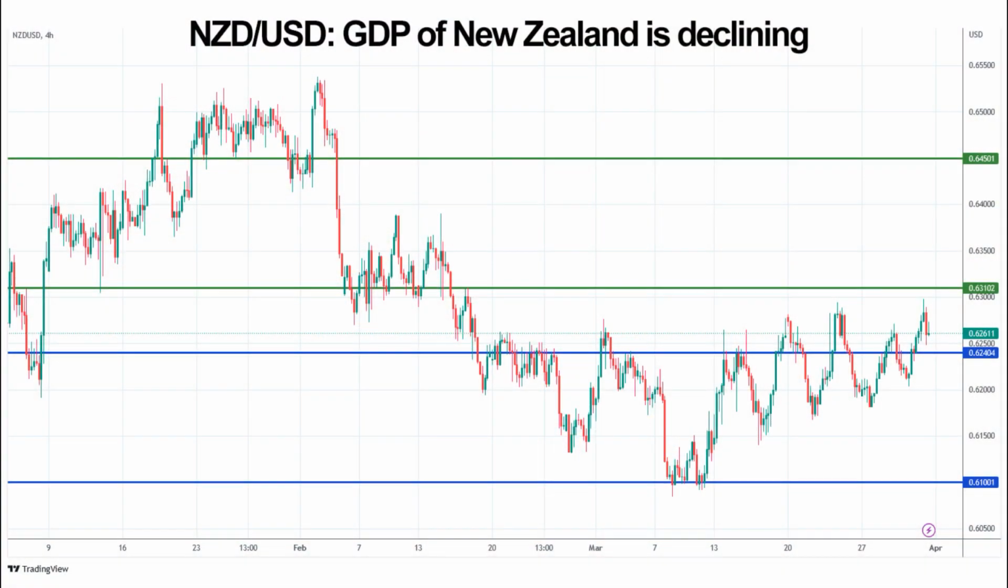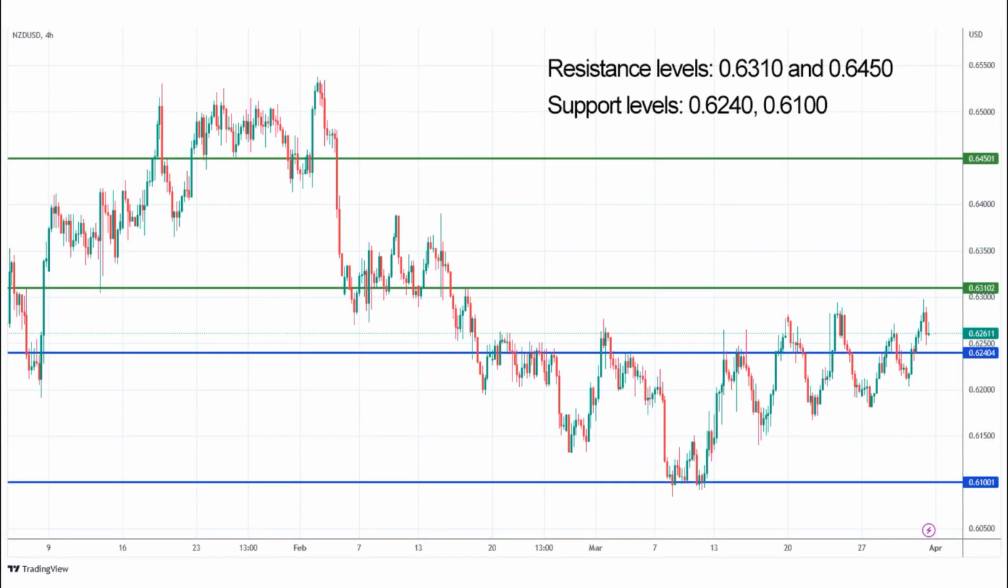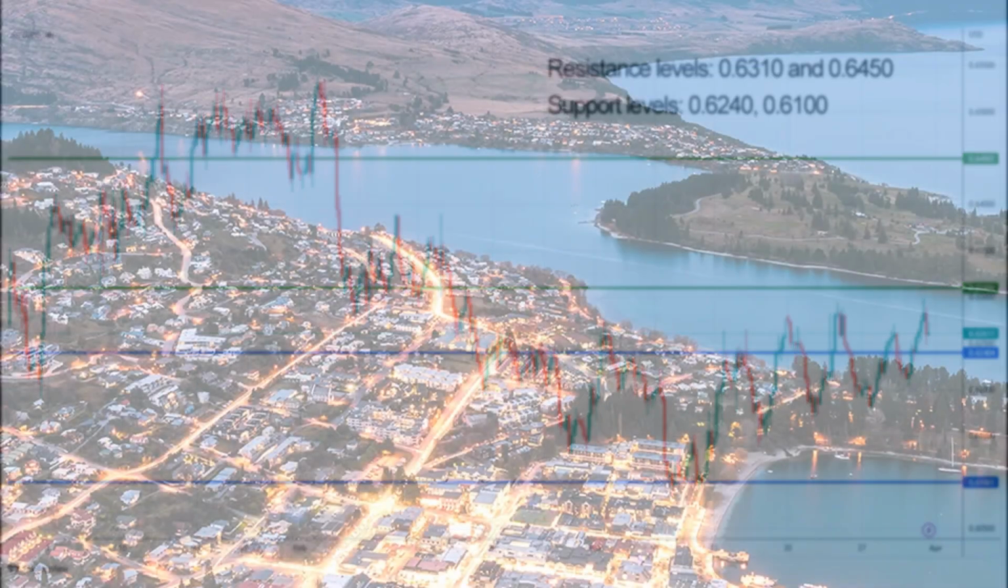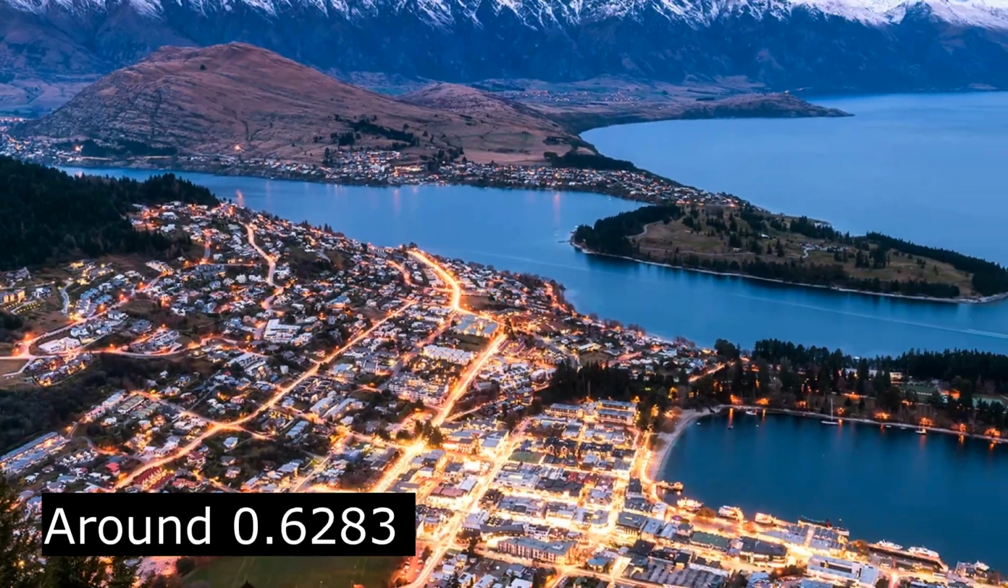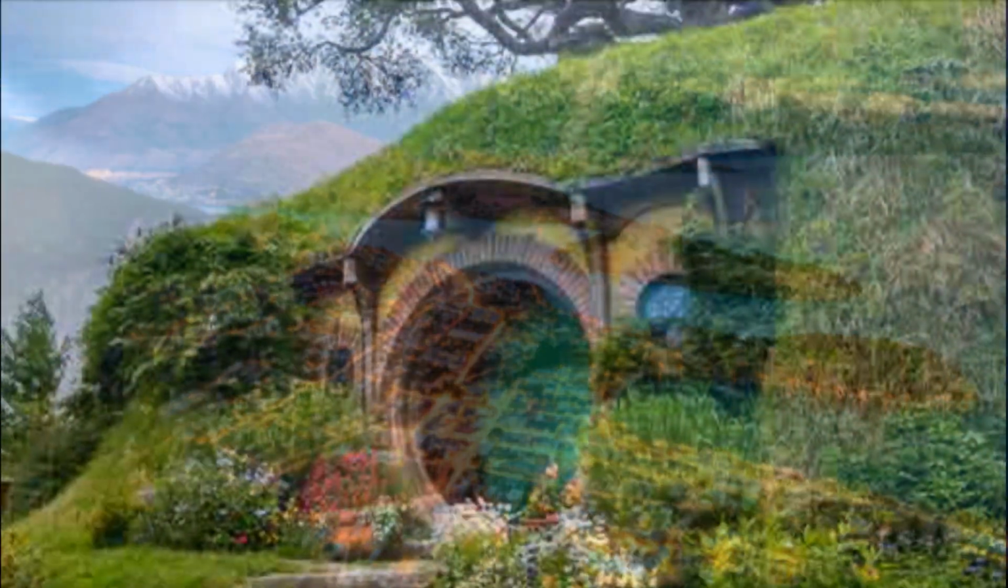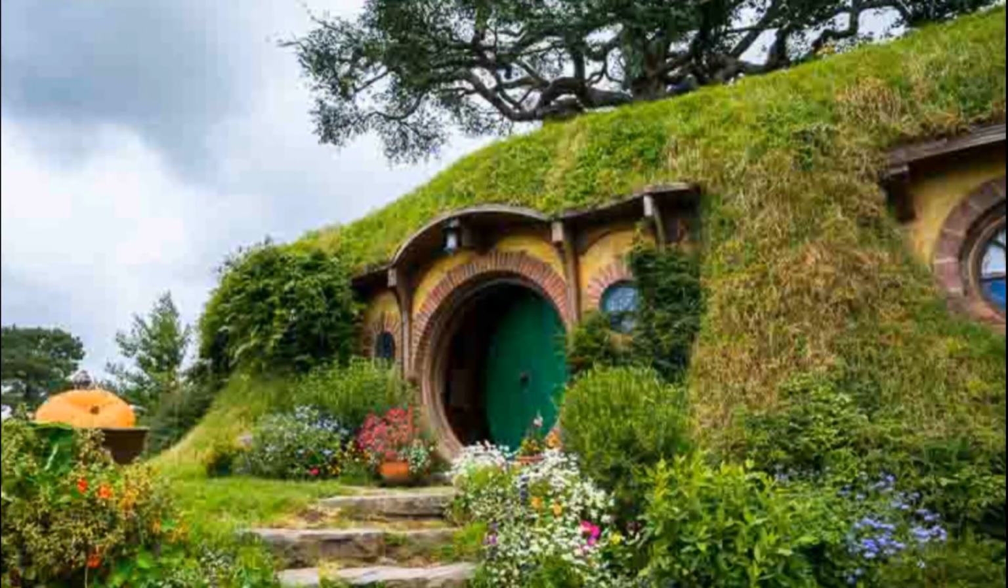New Zealand dollar US dollar, gross domestic product of New Zealand is declining. Resistance and support levels for the pair New Zealand dollar US dollar you can see now on the chart. The currency pair New Zealand dollar US dollar is showing a weak trend around 0.6283, because the latest New Zealand macro statistics released showed declining economic data.